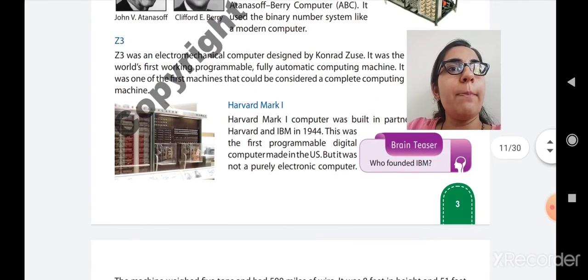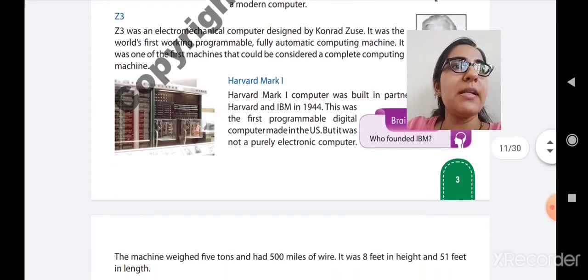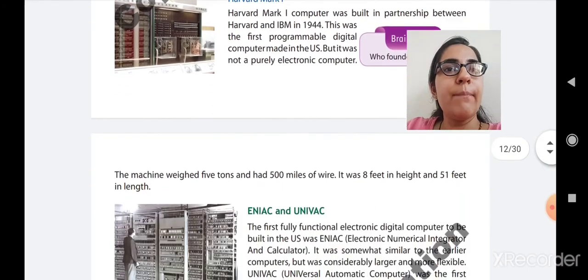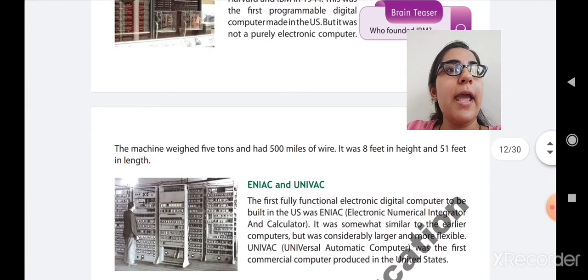But it was not purely an electronic computer. It was a digital computer, but it was not purely electronic. It means that it had some limitations. The machine weighed 5 tons and had 500 miles of wire. It was 8 feet in height and 51 feet in length.